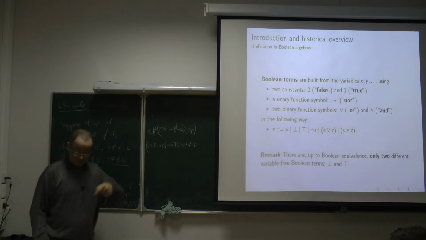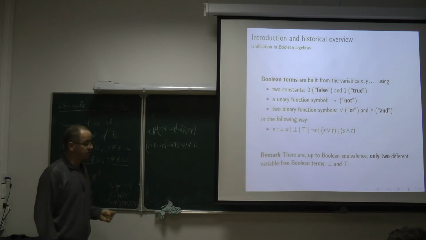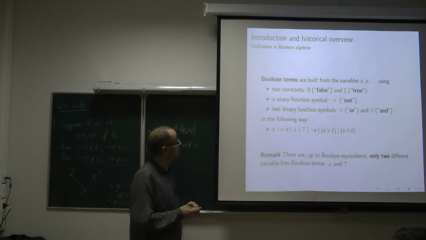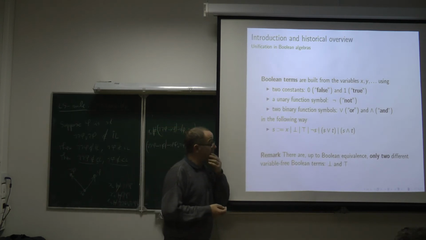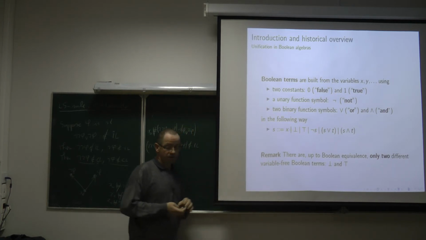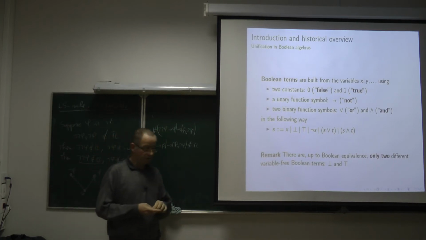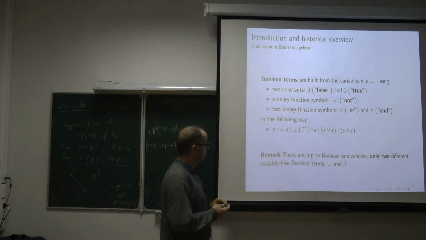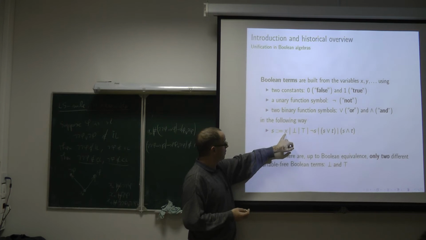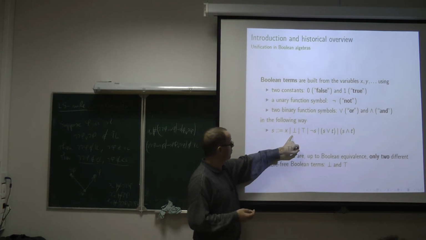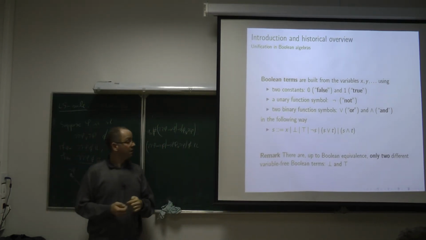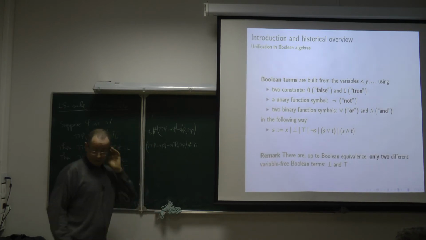What happened in the context of Boolean algebras? Boolean algebras or classical logic, it will be more or less the same for us. In Boolean algebra, it is an equational theory in which the connectives satisfy the laws of Boolean algebra, de Morgan laws, etc. We consider Boolean terms which are defined by some set of variables using the standard Boolean connectives. And what happens to the unification problem?